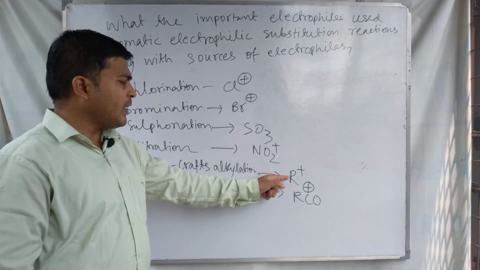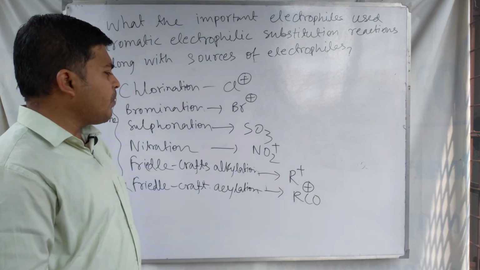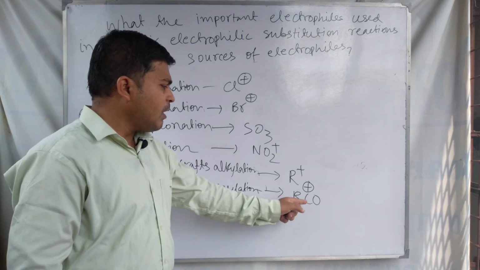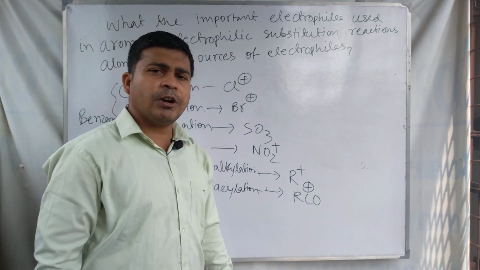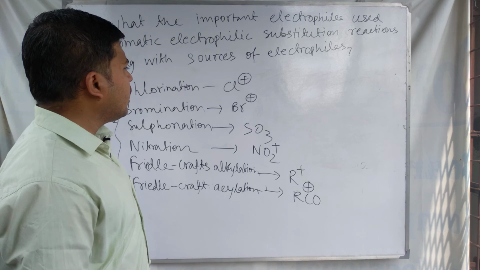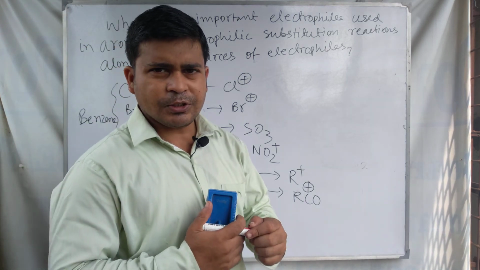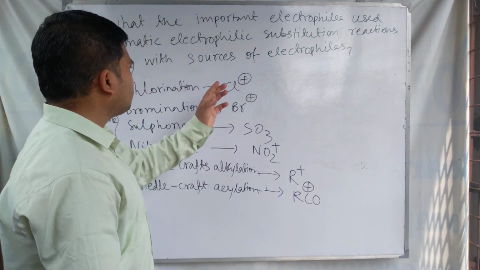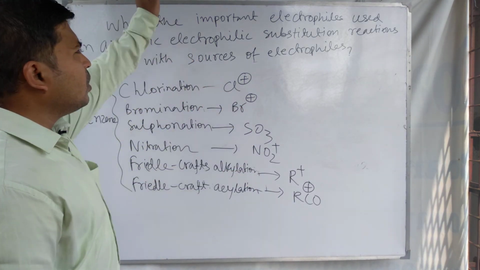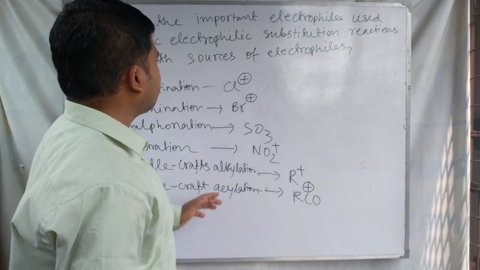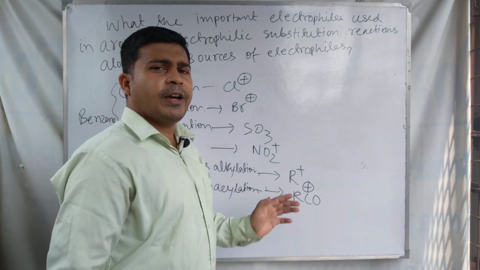For Friedel-Crafts alkylation, R plus or alkyl carbocation is used, and for Friedel-Crafts acylation, RCO plus or acyl carbocation is used as the electrophile. These are some important electrophiles used in aromatic electrophilic substitution reactions, along with their sources.